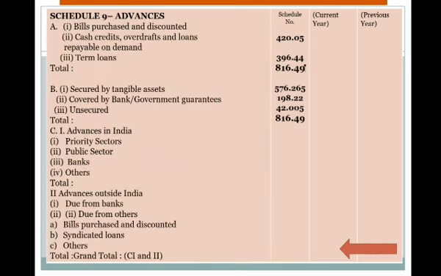Now advances. So there are different advances. Bills purchased, we will be filling, that is nil. Cash credits, overdraft and loans 420, and there is 396.44, and total is 816.49. And there is specification that is given: secured by tangible assets, covered by bank, unsecured, etc. So the balance is the same.